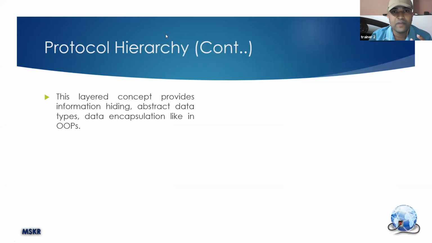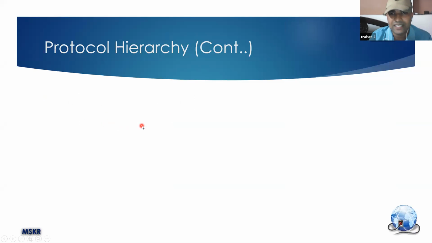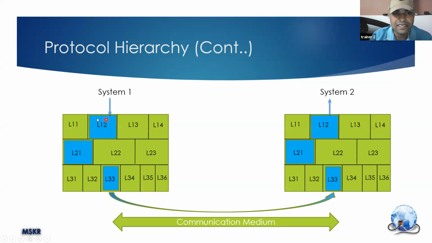If you are familiar with object oriented programming, having objects will provide you information hiding, abstract data types and data encapsulation. In the same way, in our layered concept, whatever is happening in layer 1, only layer 1 knows what the input is, since it takes input from the user. Layer 2 will not know the input given by the user; it only gets zeros and ones, so information is hidden.